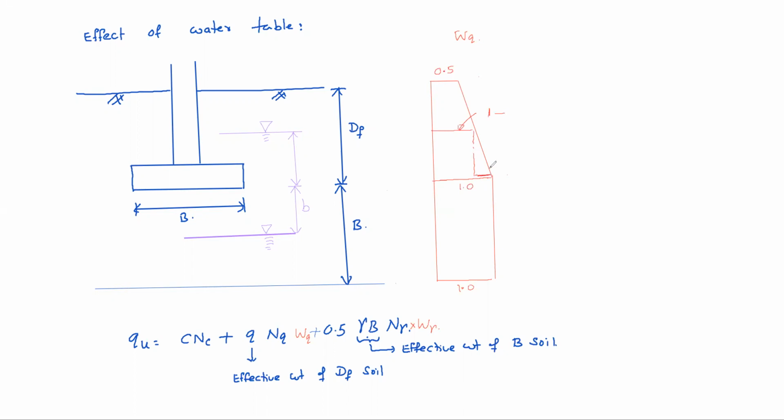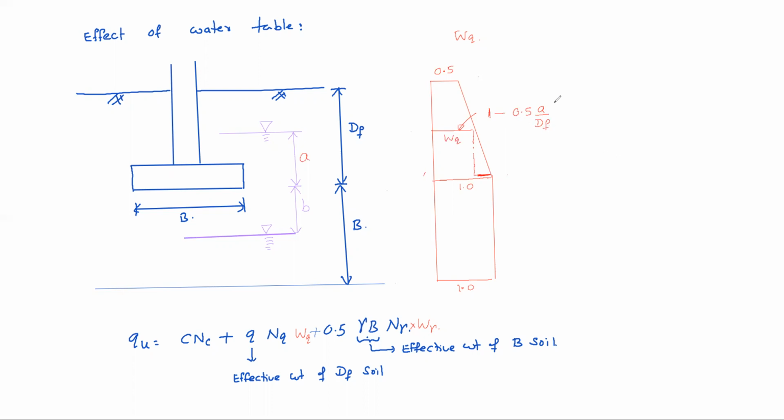This much reduction. Let's assume this is A. Tell me how much it is, subtraction, how much? Is it 1 minus 0.5 A by Df? Is it okay? Understood now? Wq value 1 minus 0.5 A by Df.